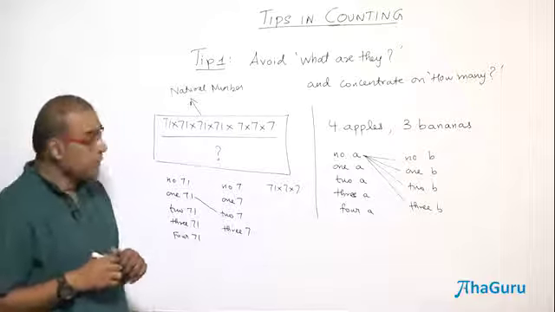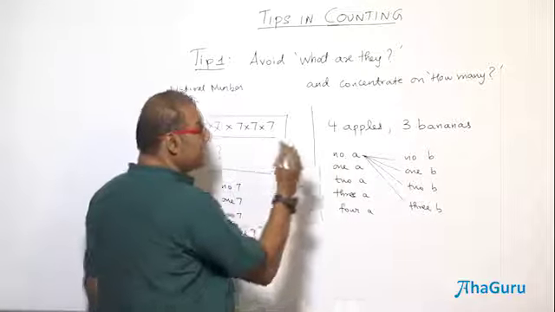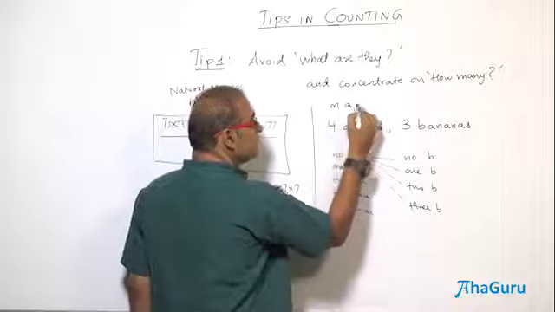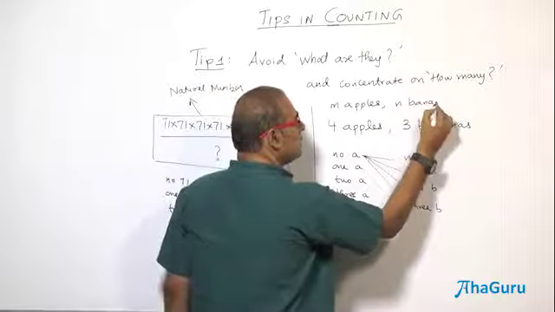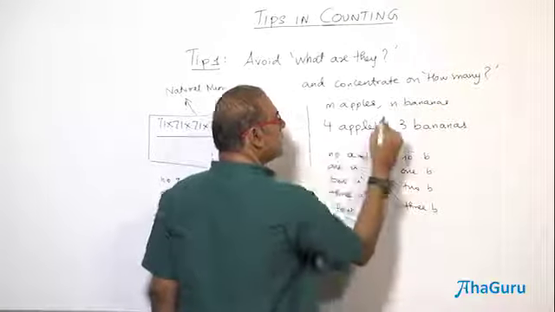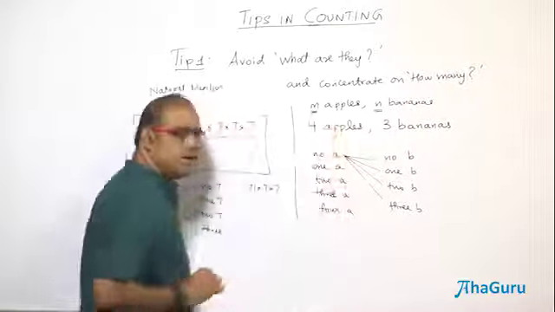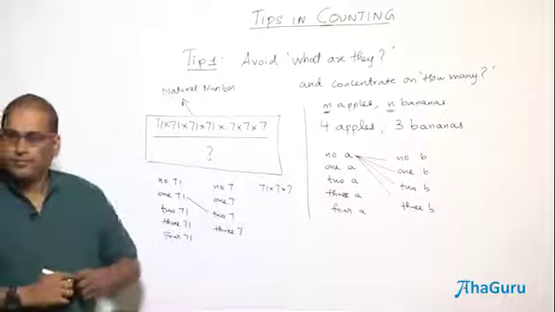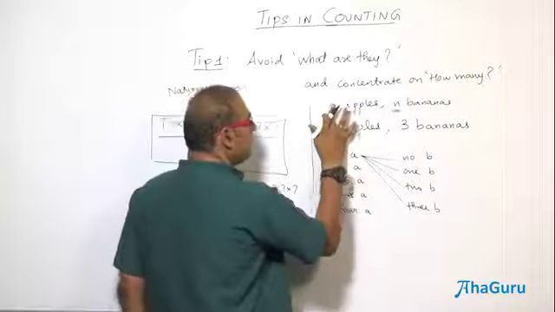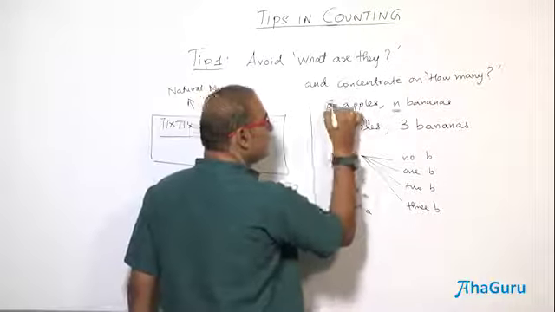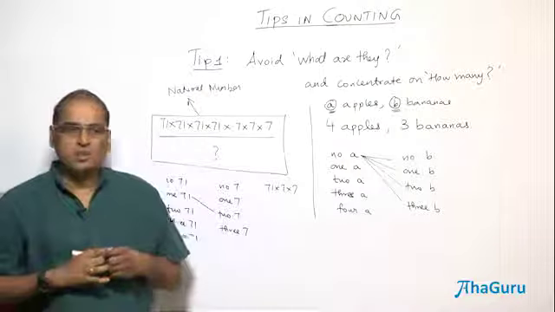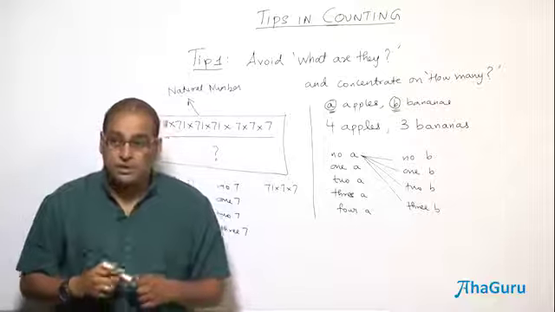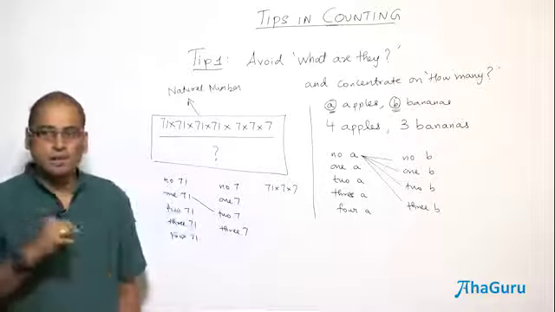Is it clear? So in general, if I have m apples and n bananas, or maybe I can put a apples, a for the number of apples and b for the number of bananas, what is the combination for this question? A plus 1 into b plus 1. Why a plus 1?